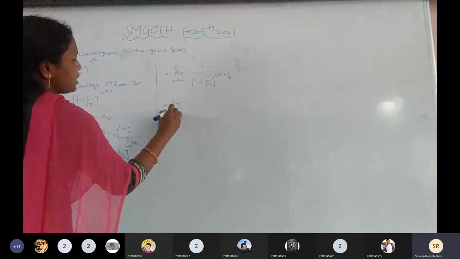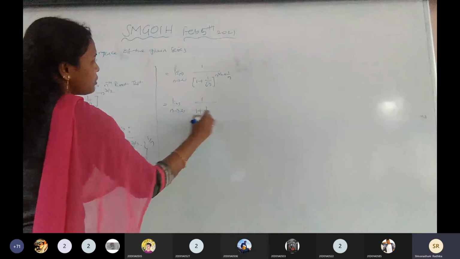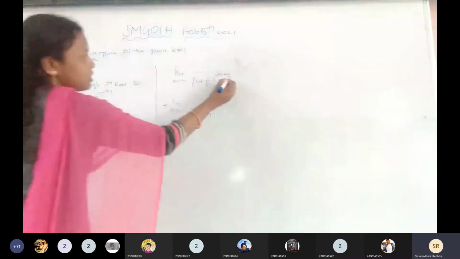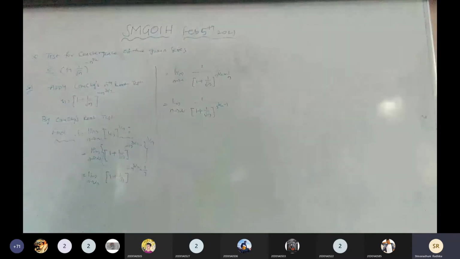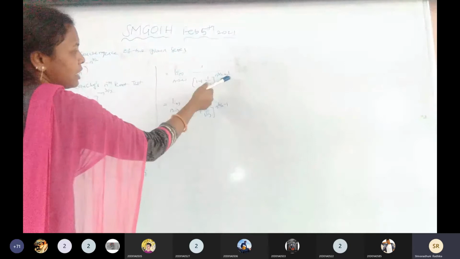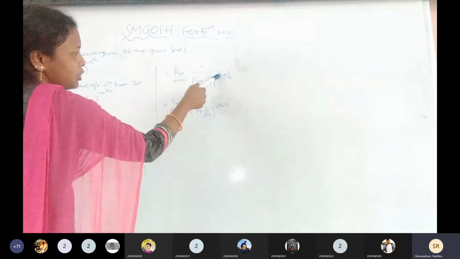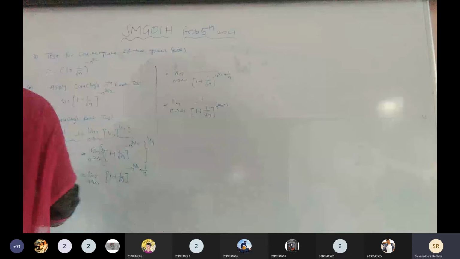Or this can be written as limit n tends to infinity, 1 by (1 plus 1 by root n) to the power of n to the power of 3 by 2 minus 1. So the given power is positive, so we can add this positive to the numerator term. We are getting 3 by 2 minus 1, which is 1 by 2.